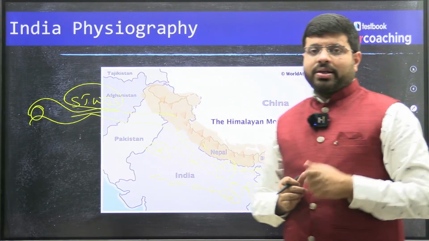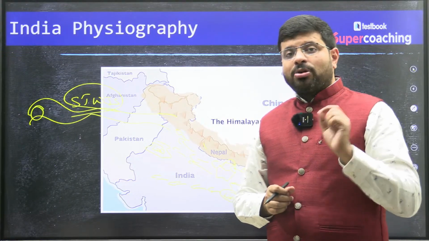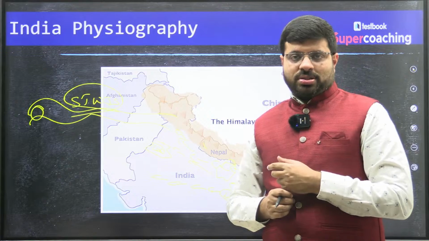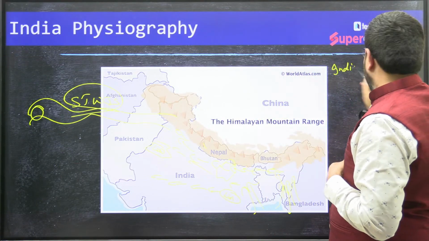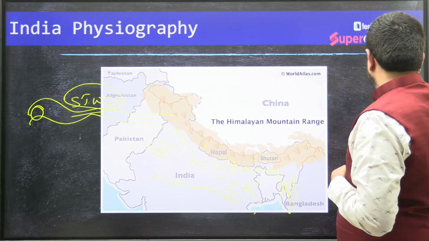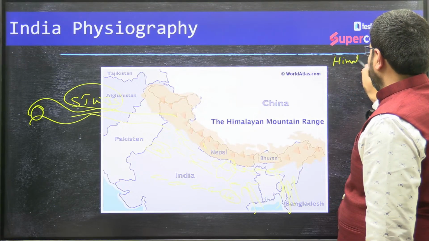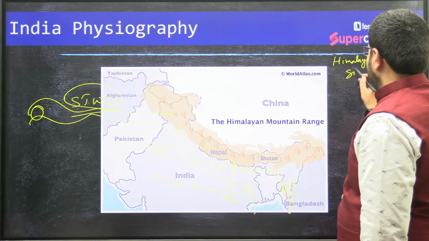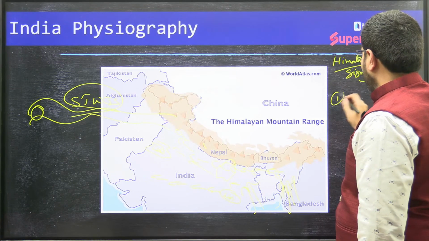Now I'll tell you a technique. The Himalayas are significant with respect to any subtopic of the Indian geography syllabus. For example, you see India location, Himalayas significance with respect to one, location.